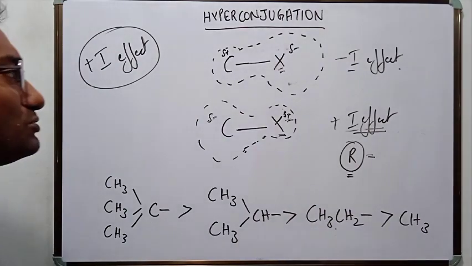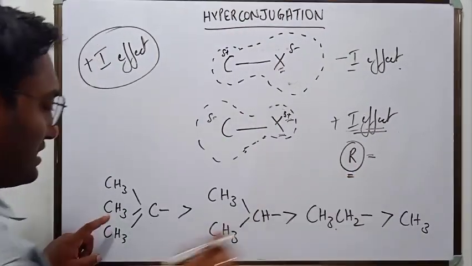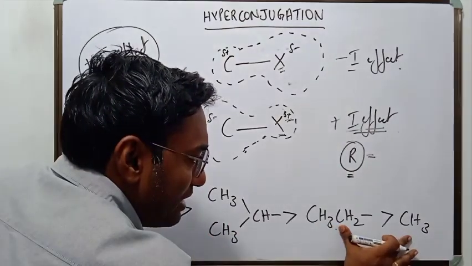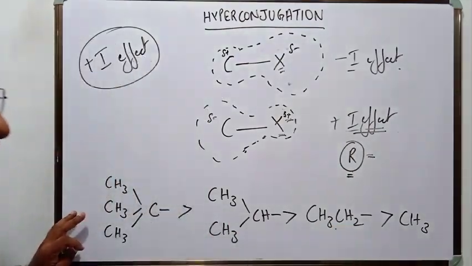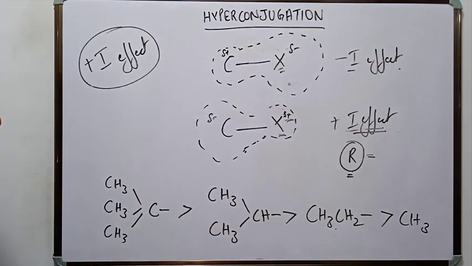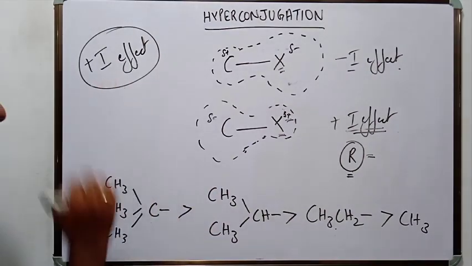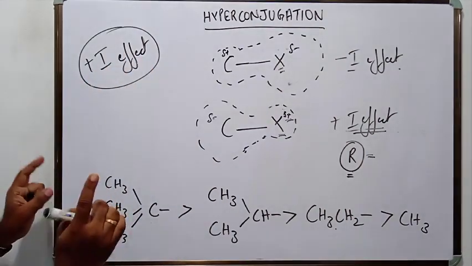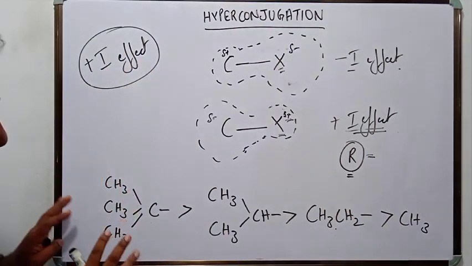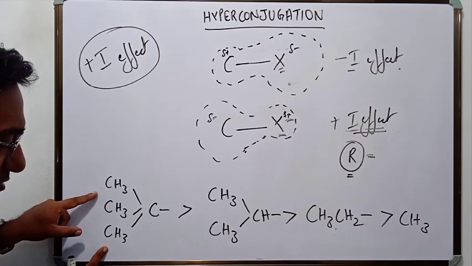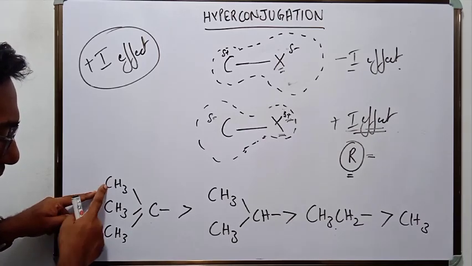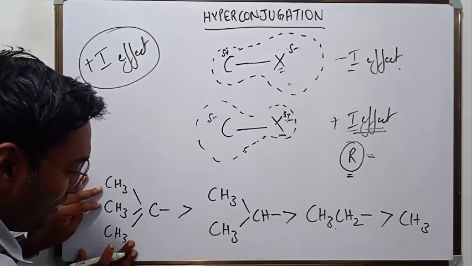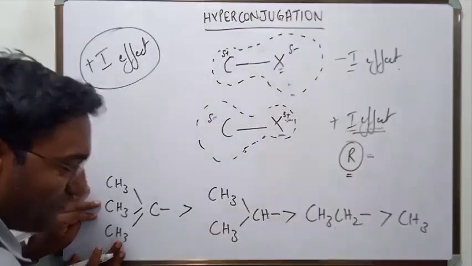Now there are three types of alkyl groups. This is a tertiary alkyl group, secondary alkyl group, and these two are primary alkyl groups. Shall we set it in the order of their plus I effect? The most powerful plus I effect is produced by this. Why? Because there are three electron pumping groups. So the electron cloud will be shifted away from it, no doubt. Drastically it will be shifted.